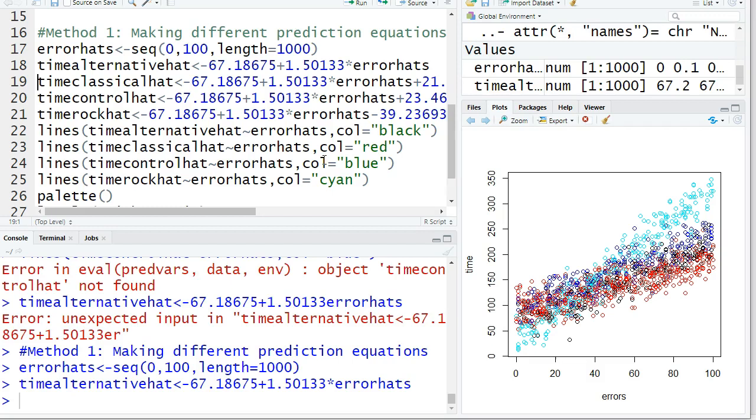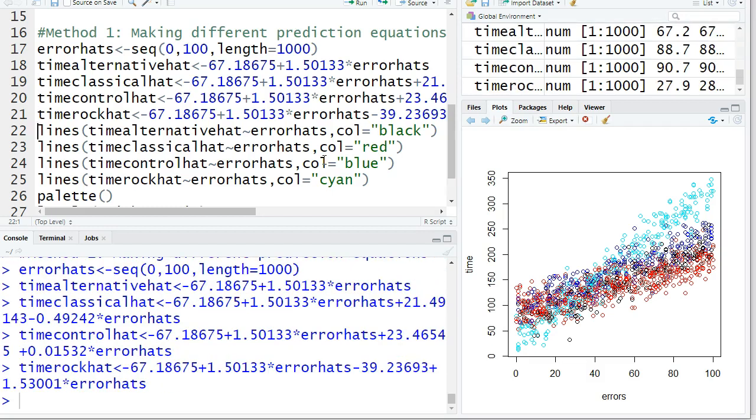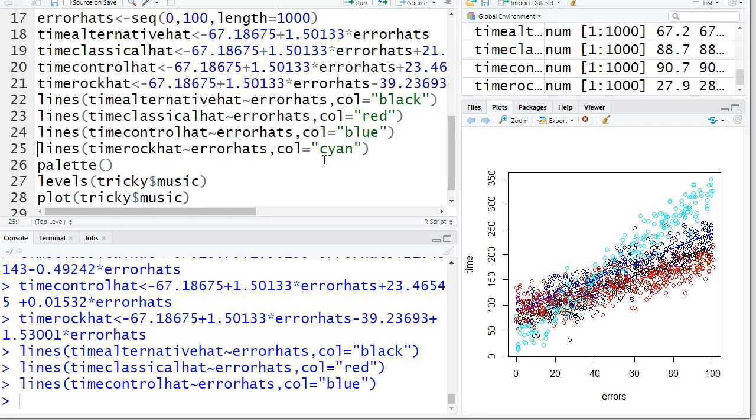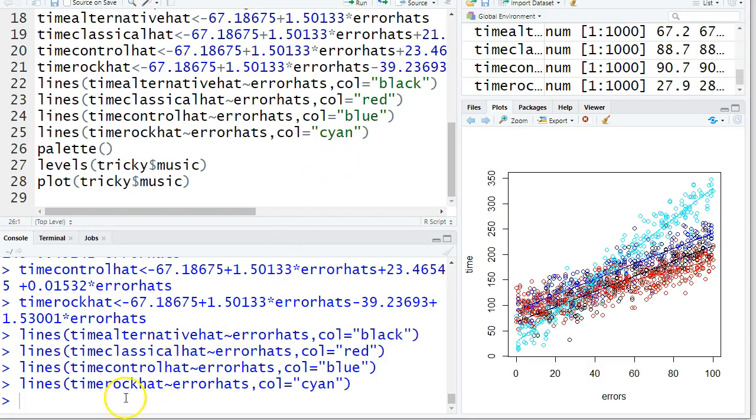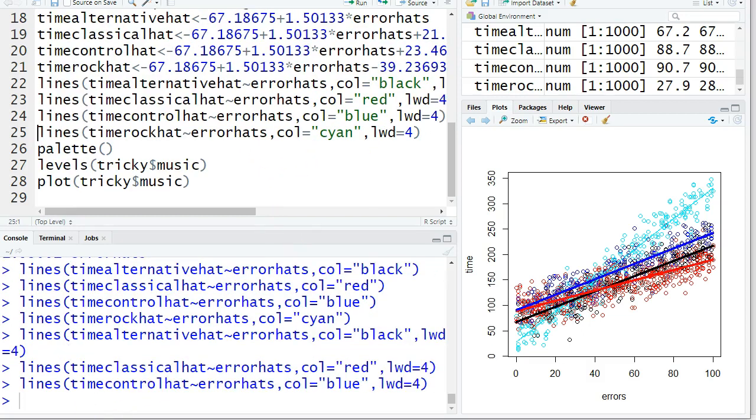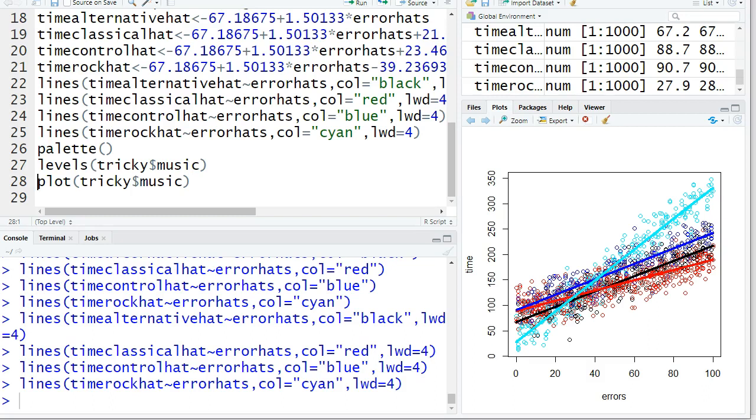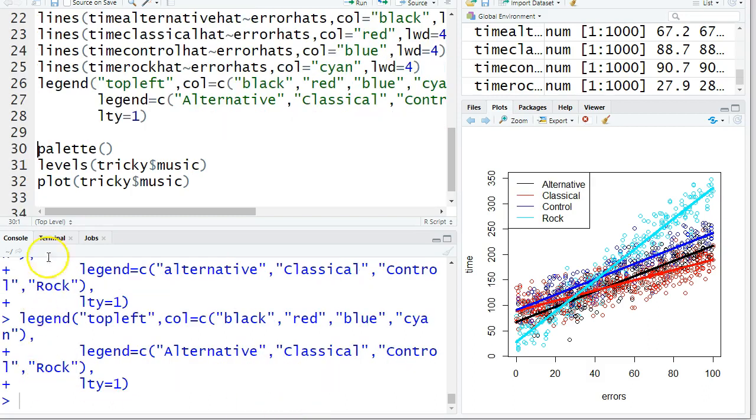You have to understand this is part of what it takes to learn how to get this coding right. Yay, there's my lines. They don't seem thick enough, but I can fix that. And let's put a legend here. And this code is available, so you can see that there.